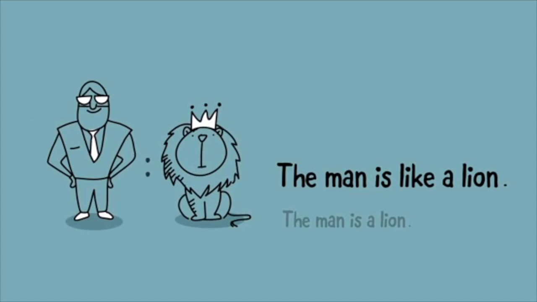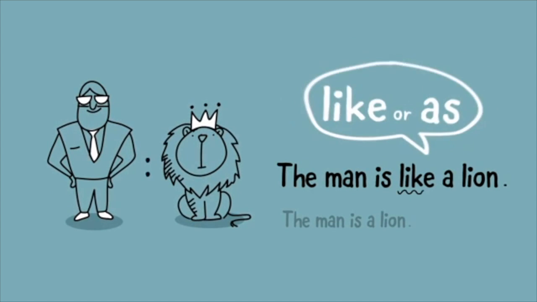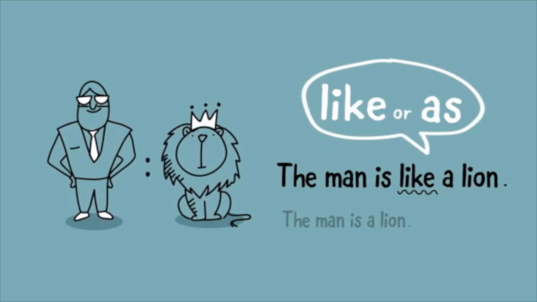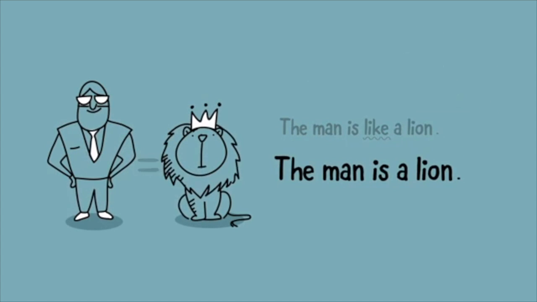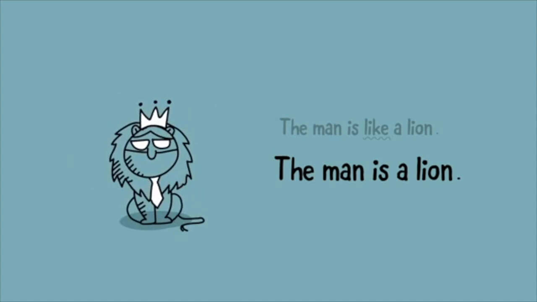The first sentence compares the man to a lion clearly by using the words like or as. In contrast, when we say, the man is a lion, we actually are turning the man into a lion.